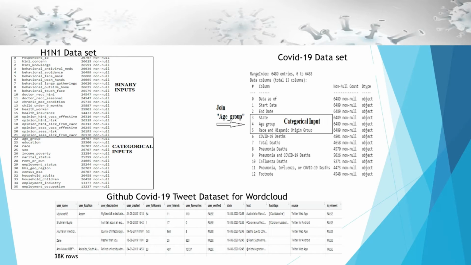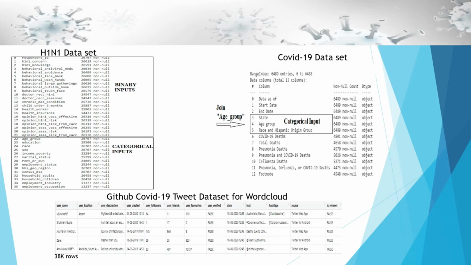Here are the data sets that I'll be using in my analysis project. On the left, we have the H1N1 data set. From 2009, this was commonly referred to as the swine flu pandemic. As you can see here, the data set is pretty much divided into two parts. You have the binary inputs or scalable inputs, and below the categorical inputs. The binary inputs are yes or no, 0 or 1. Some of the scalable ones, opinions, are 0 through 4 from least to greatest. The categorical inputs are age, sex, race, less than, greater than inputs that apply to the variables in the lower half.